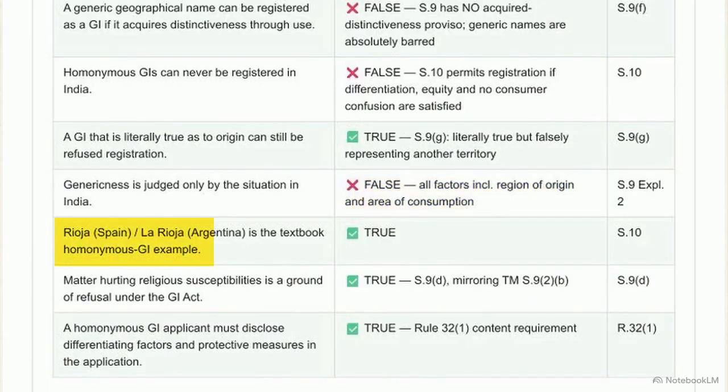Question 4. What is the famous homonymous GI example? Rioja, Spain, and La Rioja, Argentina. Question 5. What is the three-part test for homonymous GIs? Practical differentiation, equitable treatment of producers, and no consumer confusion. Question 6. What section refuses a GI that is literally true, but falsely suggests another territory? Section 9, Clause G. Question 7. Where must differentiating factors be disclosed? In the application under Rule 32.